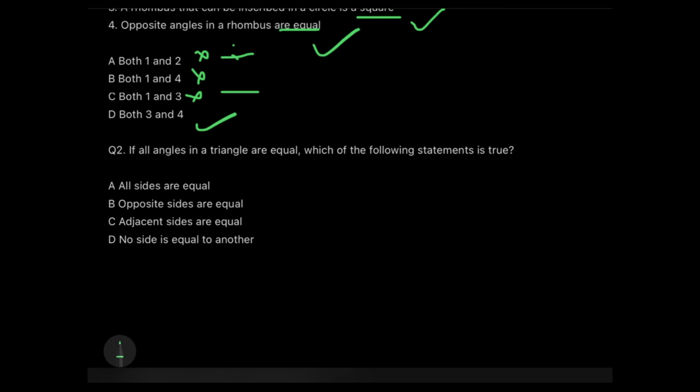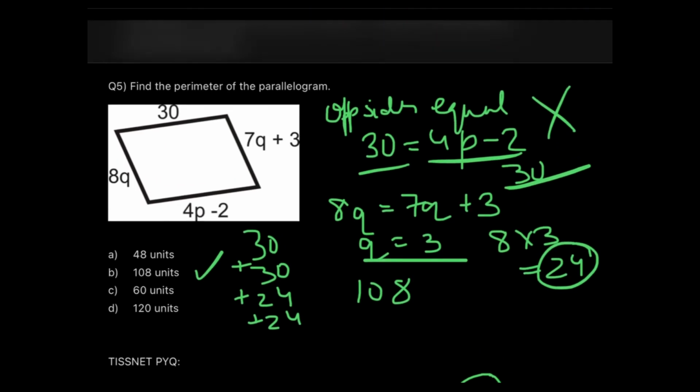Just kidding. It's very easy: if all the angles of a triangle are equal, then it is mandatory that all the sides will also be equal, because that will make it an equilateral triangle, and an equilateral triangle has all the sides equal and all the angles equal to 60 degrees. Yippee! Like this, we have now completed the various things related to quadrilateral which you need to know for the examination.